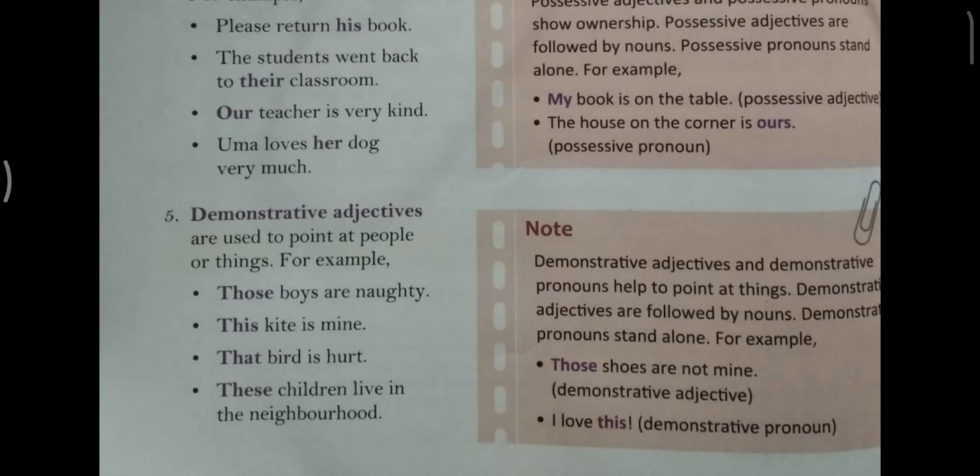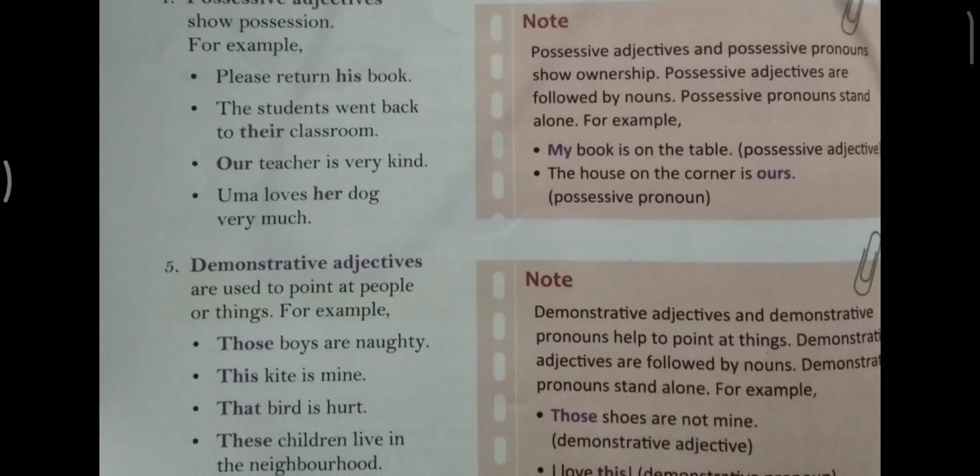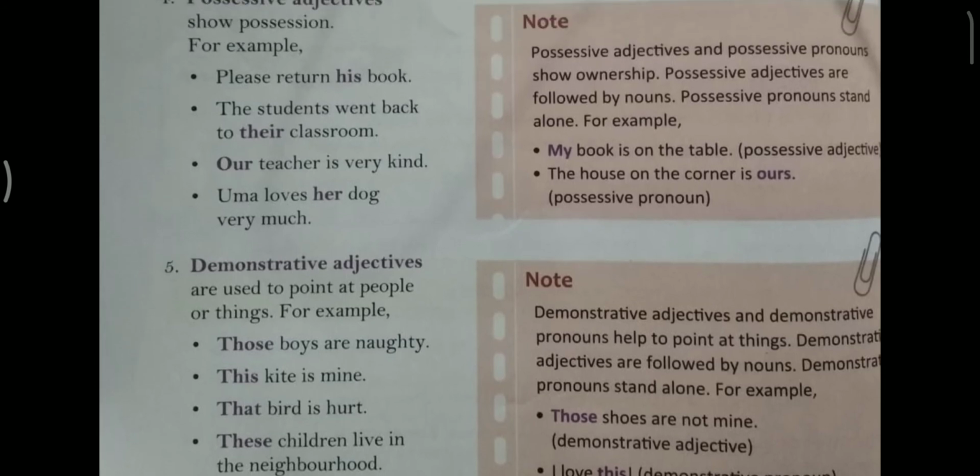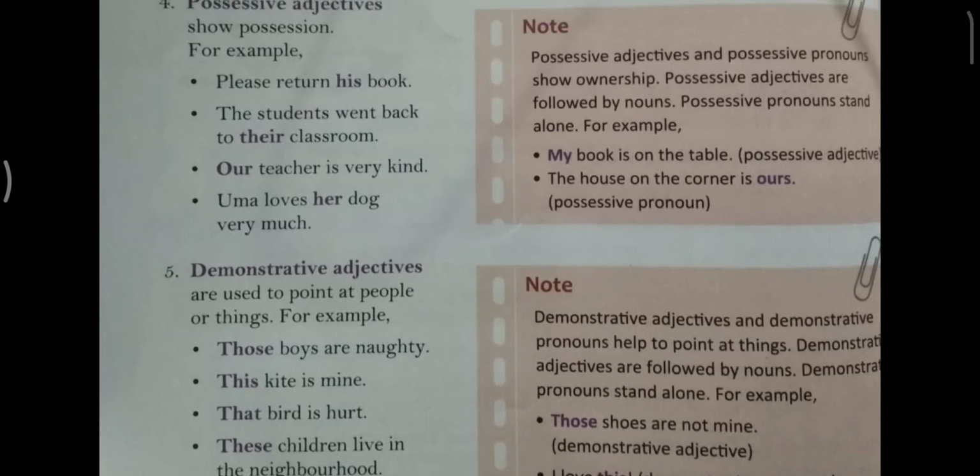Possessive adjective and possessive pronoun show ownership. Possessive adjectives are followed by a noun and possessive pronouns stand alone. For example, his book is on the table. His is the possessive and book is the noun. So, my book, my is followed by the noun. So, this is the possessive adjective. And the house on the corner is ours. Ours here stands alone. So, this is a possessive pronoun.